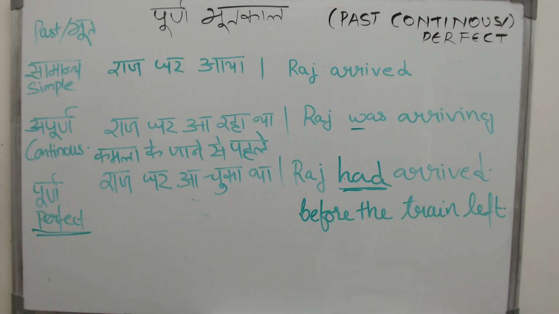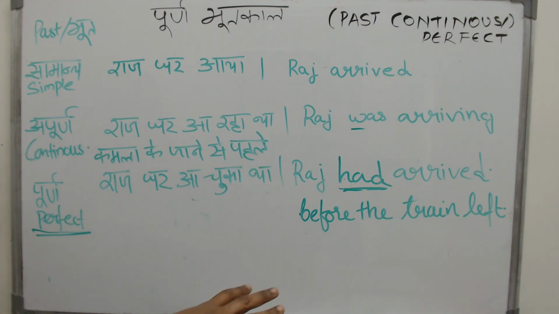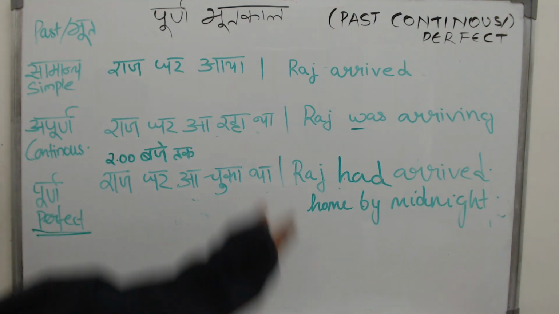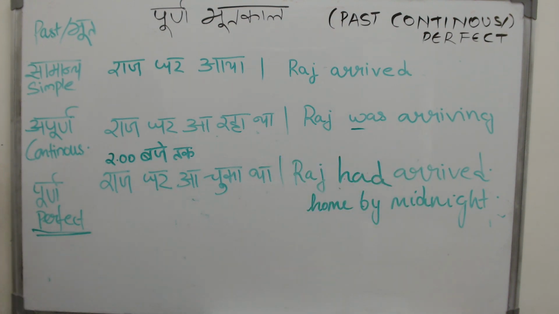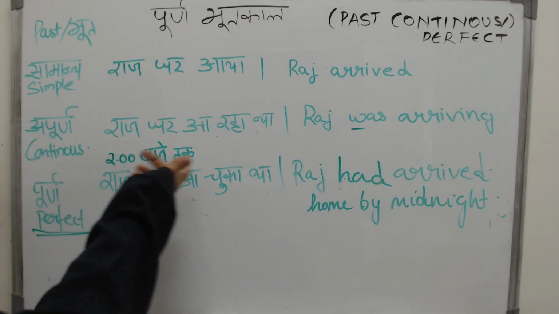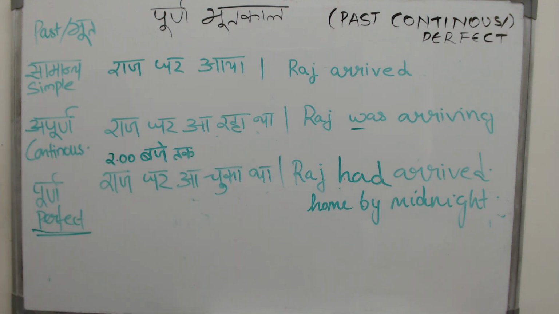Now we will see some more sentences in perfect tense, and let me tell you, it does not have to be another incident. It can even be a time. Even a time is enough. Let me show you an example. Now this is also fine. Raj had arrived home by midnight. Giving a time is also fine. 2 baje tak Raj ghar aa chuka tha. By 2 o'clock he was in the house. By midnight Raj had arrived home.